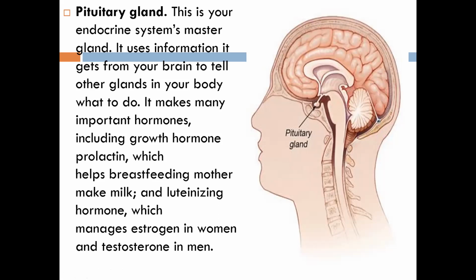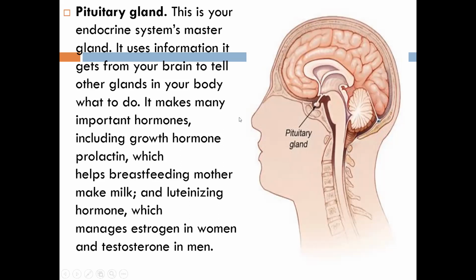So whatever information is passed from your brain, this pituitary gland tells the other glands in our body what to do.